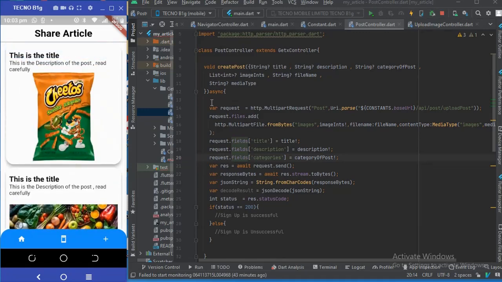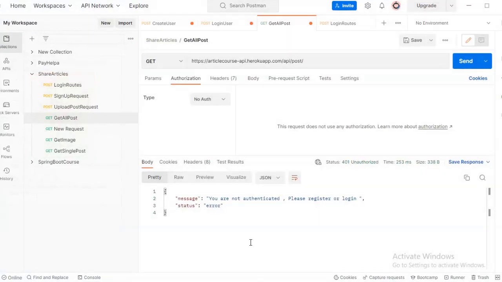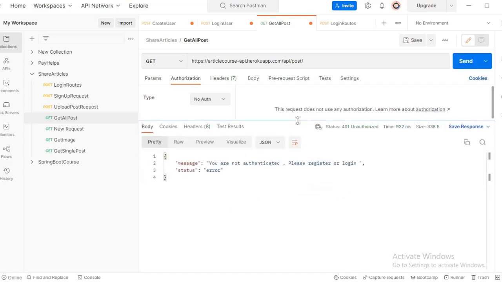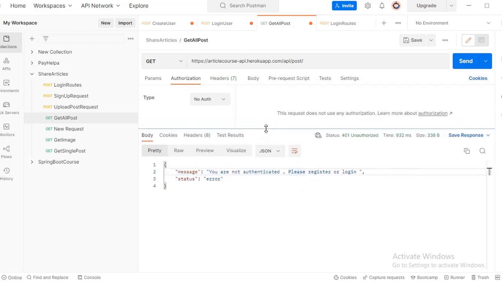But I now realize, and I'll show you from Postman, that we cannot get all posts without being authenticated. Remember, we did some kind of authentication on the endpoints. If I click send on get a post, it tells me you are not authenticated, please register or login. So before we get all the posts, remember we did this in the Node.js course; you can go back and go through the code. So I now know you have to be authenticated in order to get all posts.